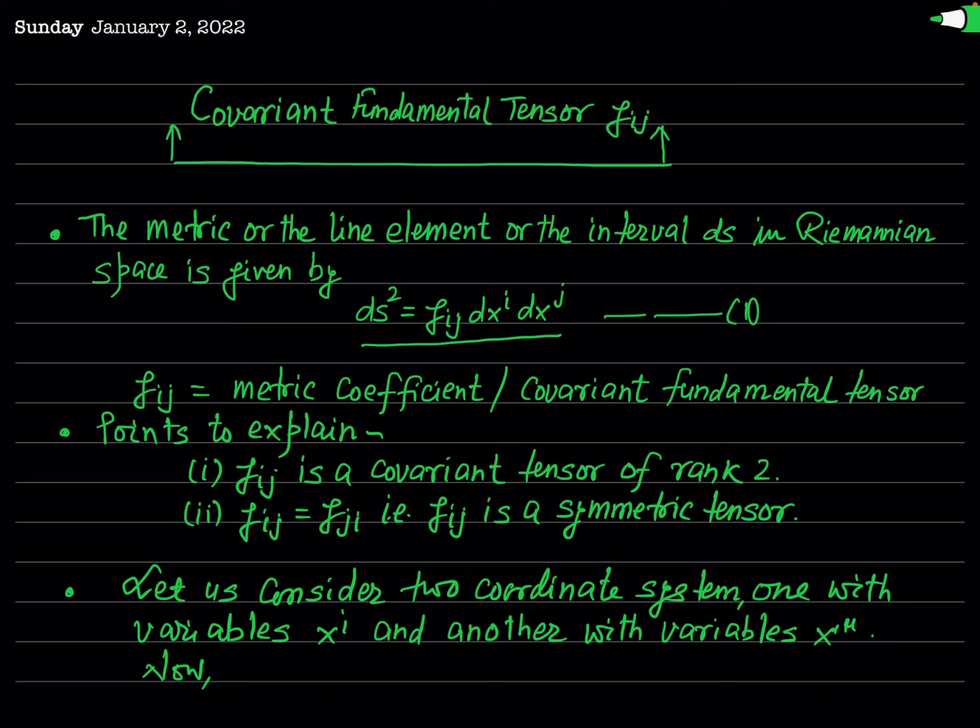In this equation, gij is known as the metric coefficient, or gij is also called the covariant fundamental tensor.